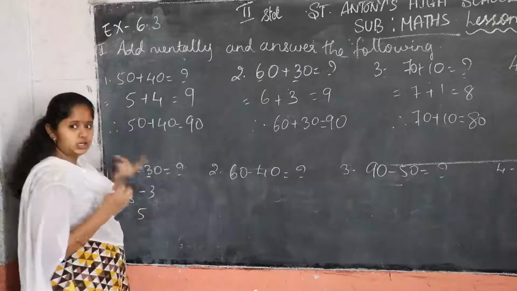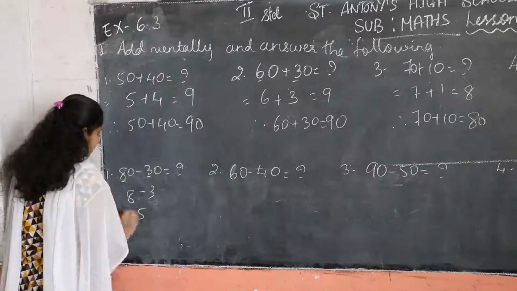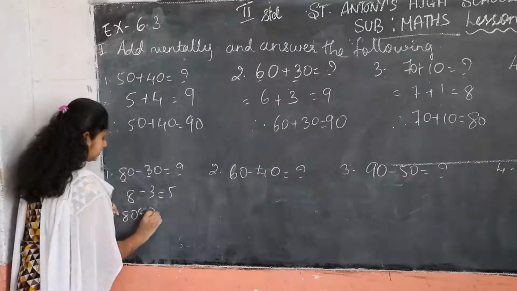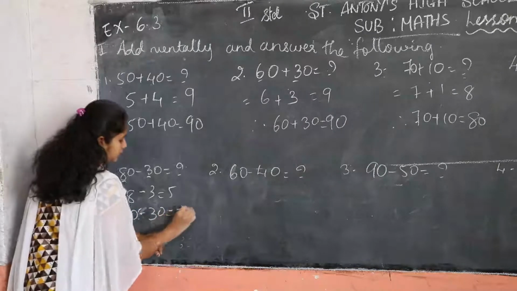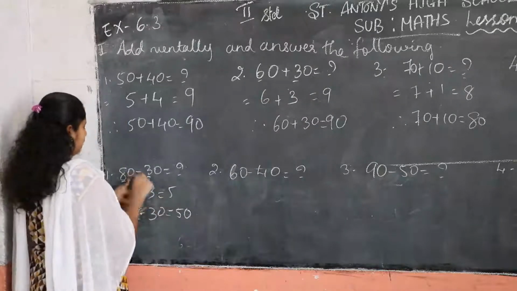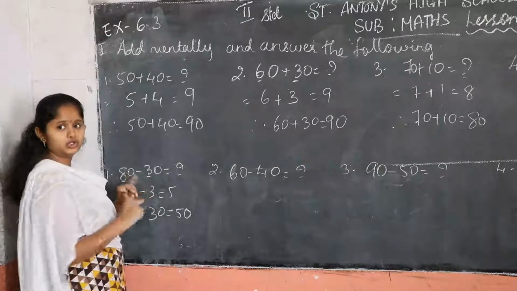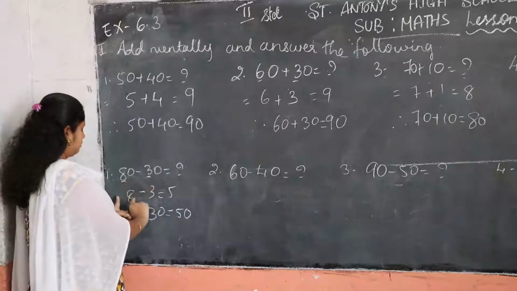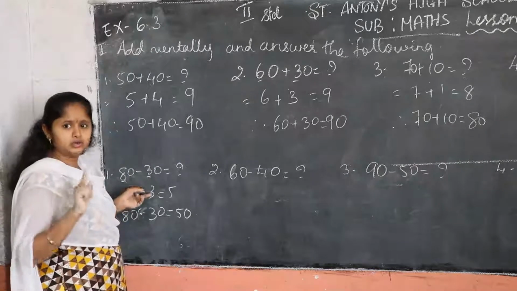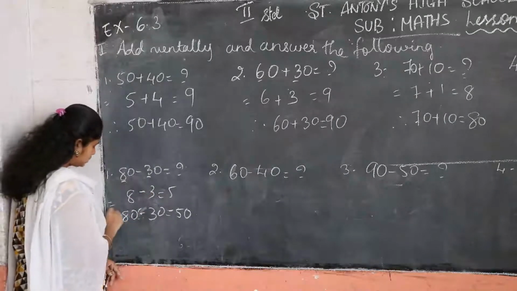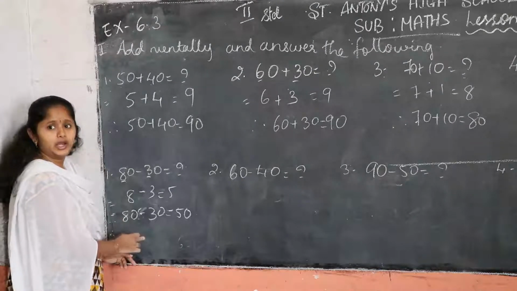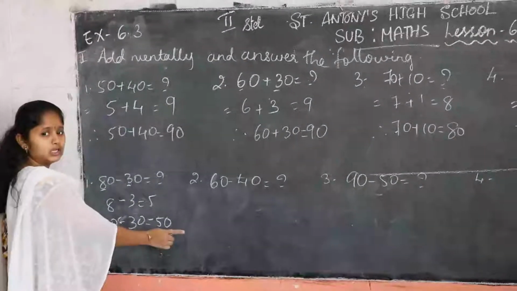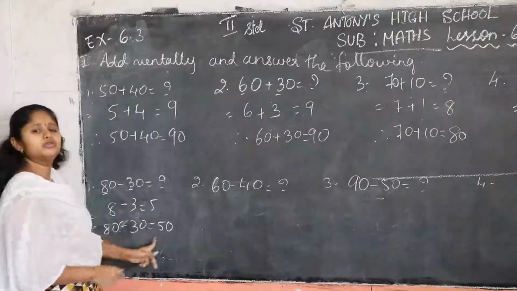So you have to think it. Okay. So therefore 8 minus 3 is 5 means 80 minus 30 is equal to how much, children? 50. Okay. We have not included 0 here, because to solve these sums easily, we have taken 1 digit number only. Okay. Then in the last answer only, we have to write therefore 80 minus 30 is equal to 50. Okay. In the last answer you can write 80 minus 30 equal to 50 like that.